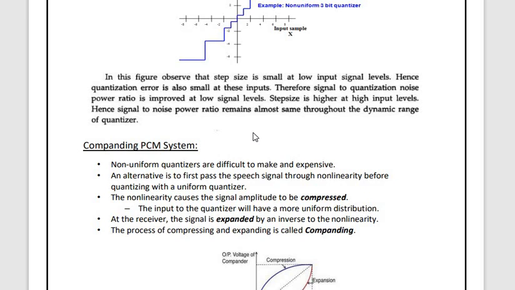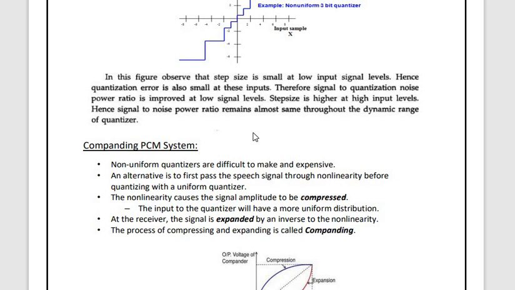Compounding, if you consider it as two shorter words, is compression and expansion. Compression means the weak signals are amplified and the stronger signals are attenuated before applying them to the uniform quantizer. I'll explain this once again. Compounding in simple words is nothing but compression and expansion, meaning you have to compress and you have to expand. How, you will see.